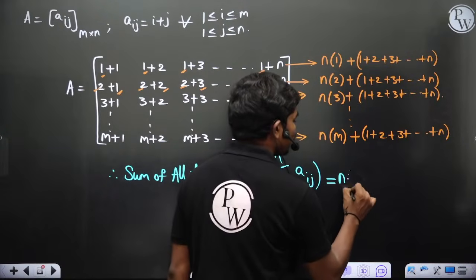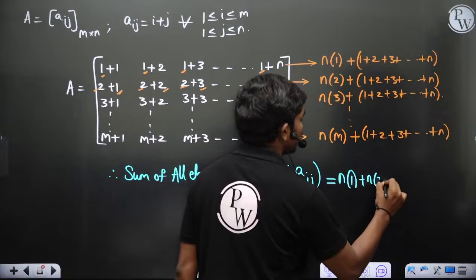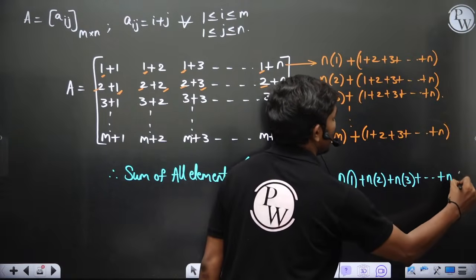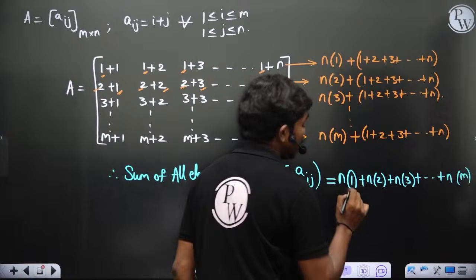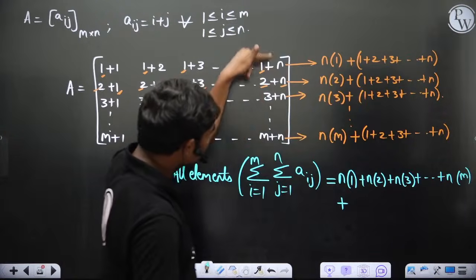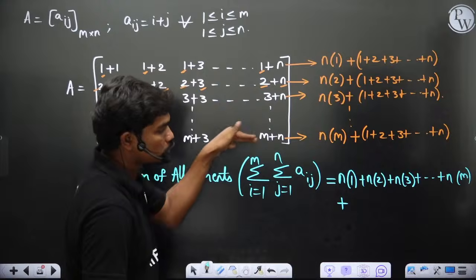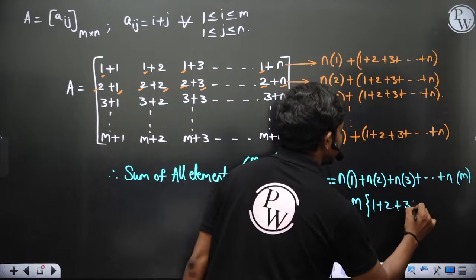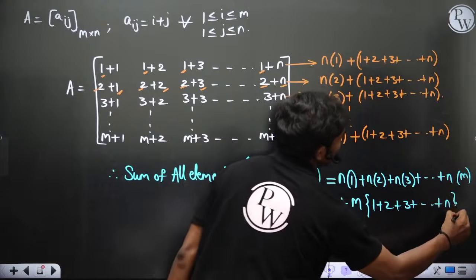For example, n of 1 plus n of 2 plus n of 3 and so on, n of m, plus, now this term is common in each and total you have m number of rows, so m times 1 plus 2 plus 3 and so on plus n. This is what you will get.